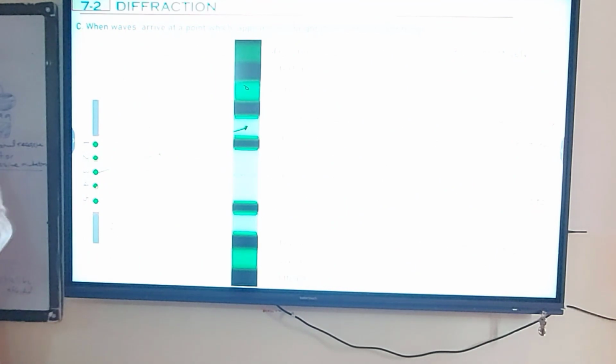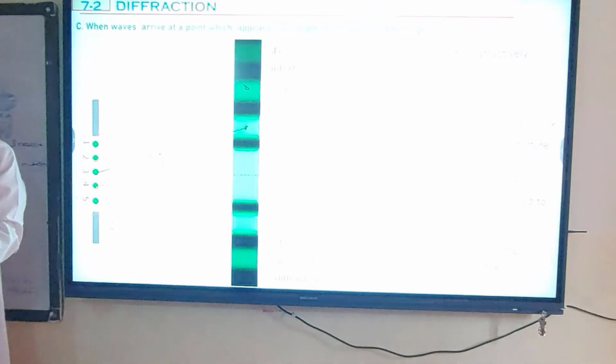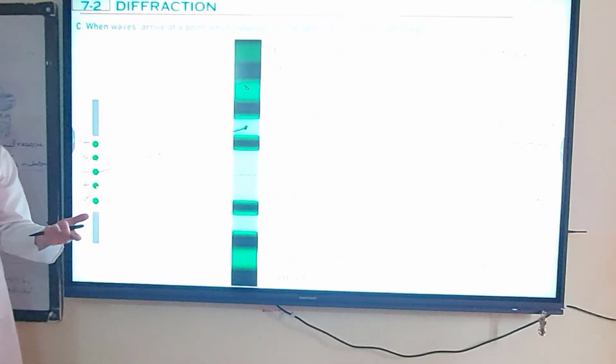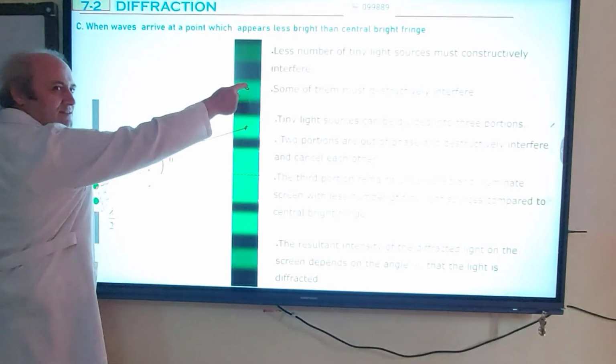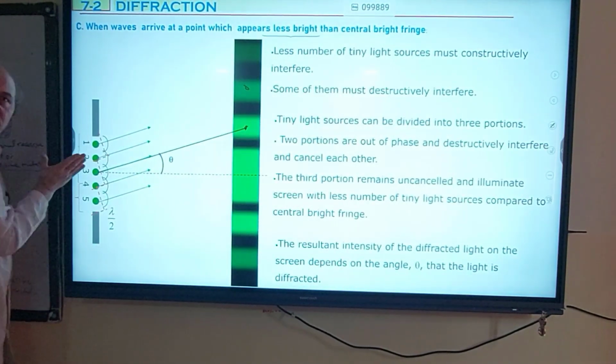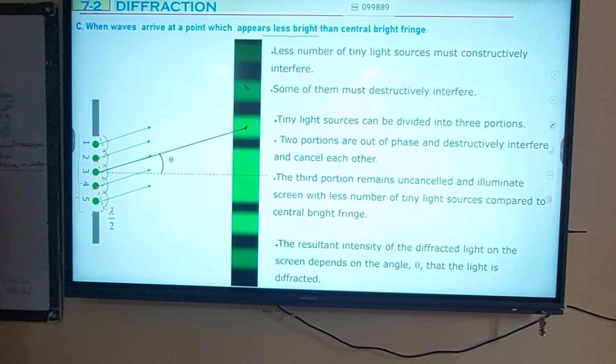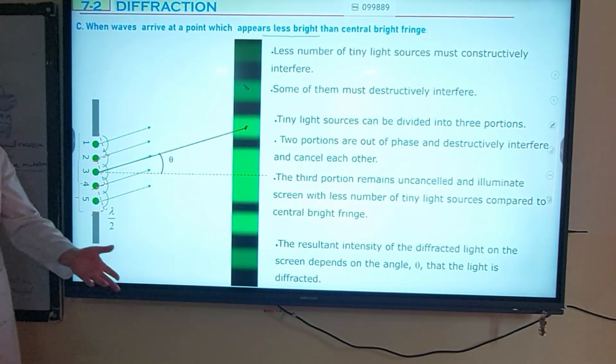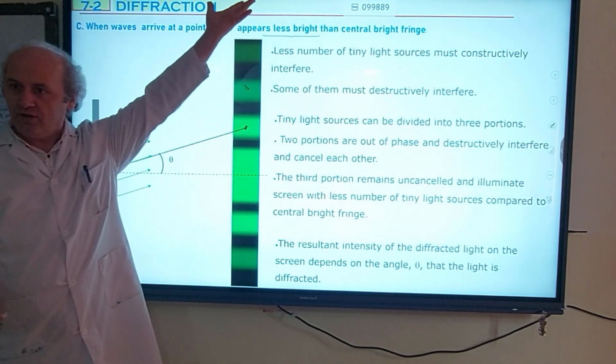The 5th is left. But as you divide them into portions, the number of sources decreases. That's why this point appears much dimmer compared to the second one. It goes on that way, and always you are dividing this slit into portions. And as you divide them into portions, of course, the number of sources which interfere constructively decreases. That's why the brightness also decreases.